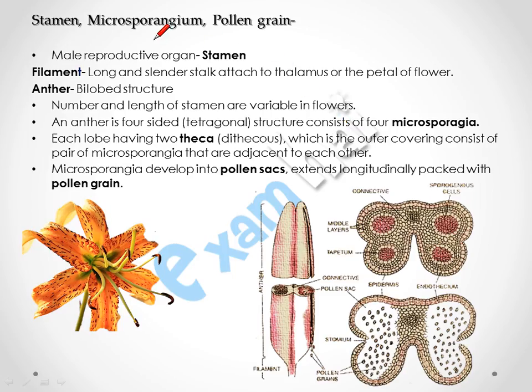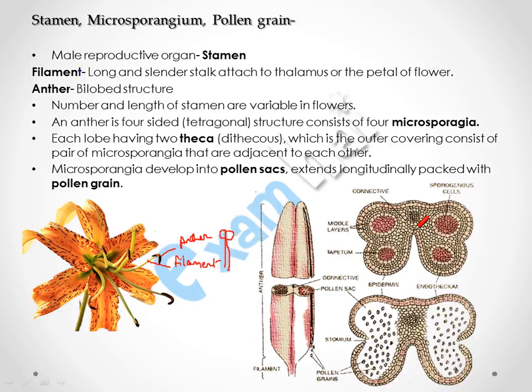Now we will discuss stamen, microsporangium, and pollen grains. The male reproductive organ is a stamen having two parts: anther, which is a bilobed structure having two lobes, and the filament, which is a long and slender stalk attached to the thalamus or the petal of flower. This is long filament. The number and the length of the stamen is variable in different flowers.